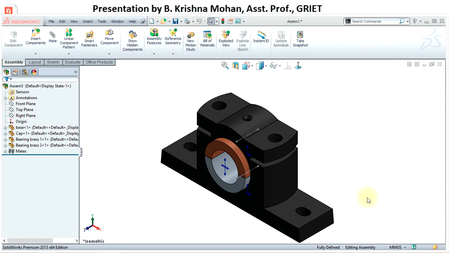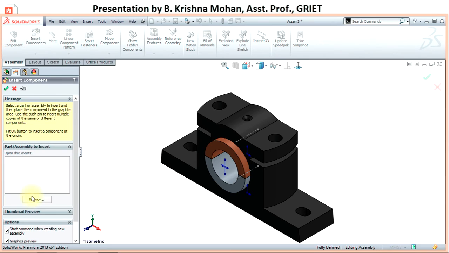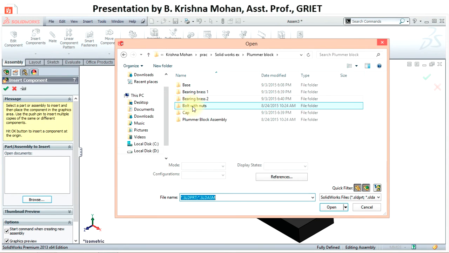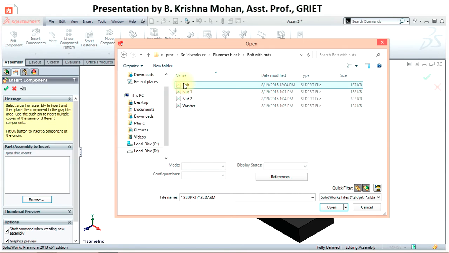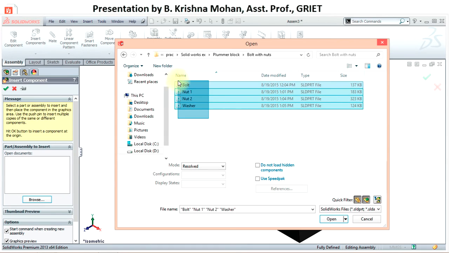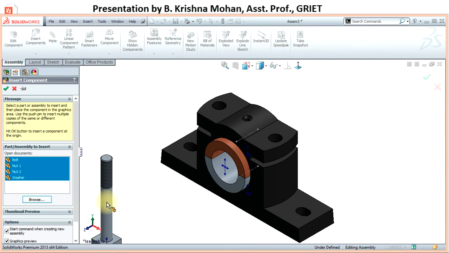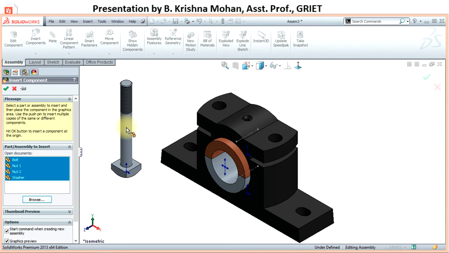Let us insert bolts and nuts. So just click insert components, browse and select bolts and nuts. So I want to select all the items at a time, so just select them and say open, and just click on the graphic window to place the parts.